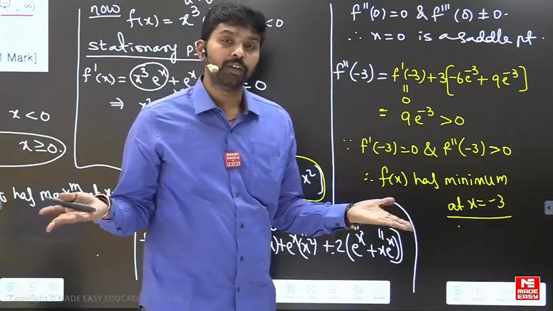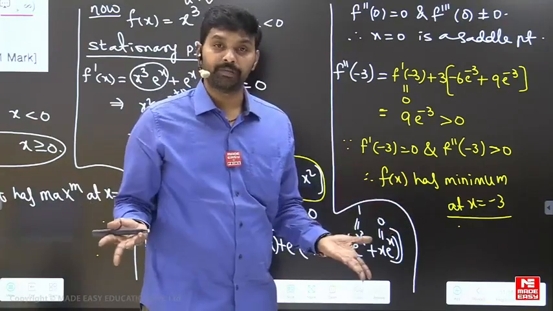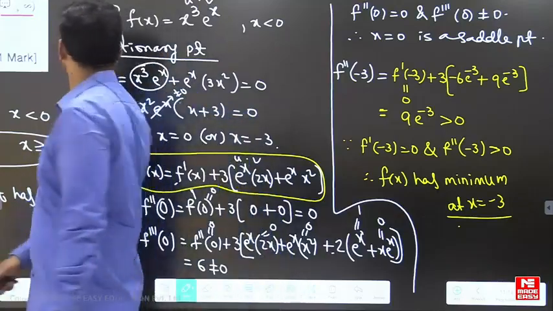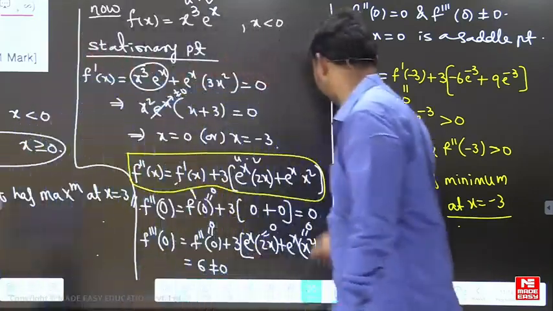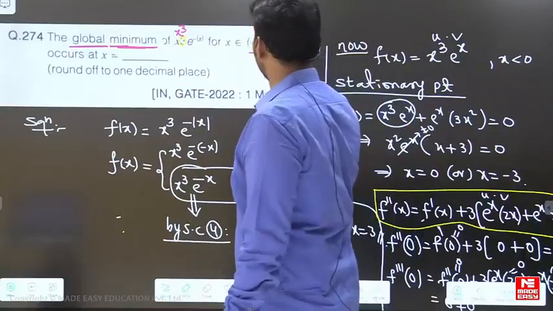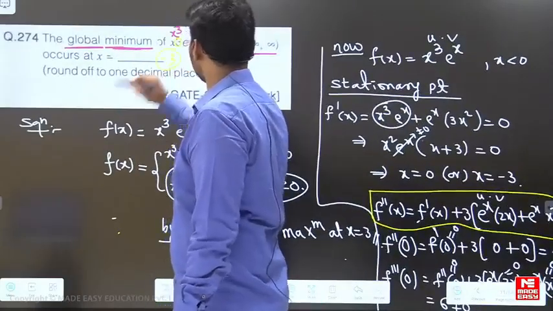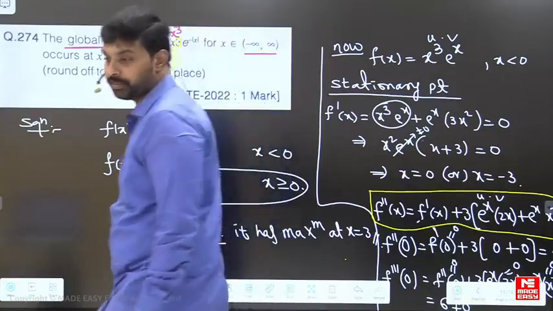So what is the global minimum here? The global minimum will be at minus 3. Okay, so that is what he's asking here. See, the global minimum of this function at x equal to what? So it is at minus 3 is the answer. Minus 3 is the answer.